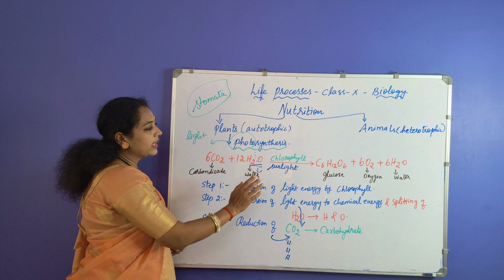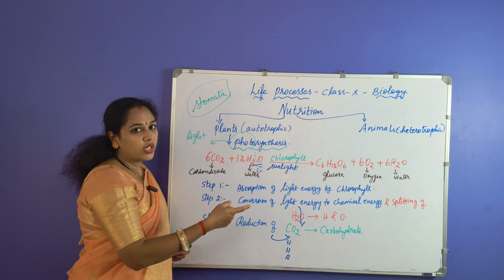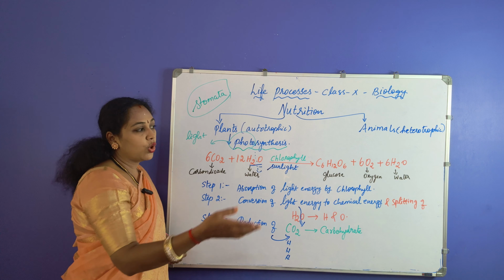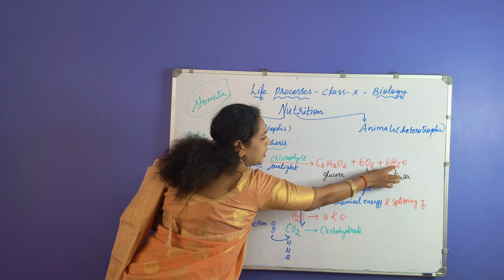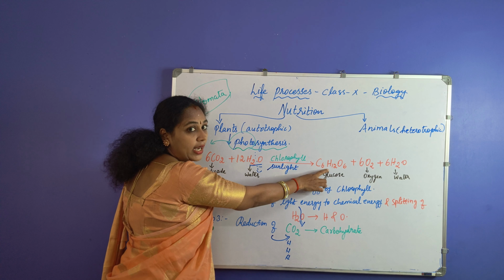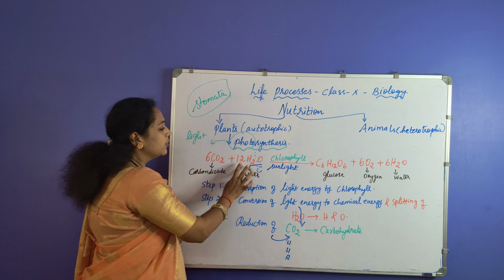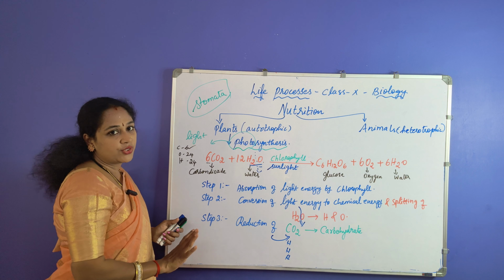So how do you split that? 12 hydrogen comes here as H12. The remaining, you know what is the formula for water? That is H2O. So the remaining you bring there as H2O. If you balance, 6 into 2, 12. So here you have 12 hydrogen, here you have 12 hydrogen, 12 plus 12, 24. So this 24 hydrogen is balanced.